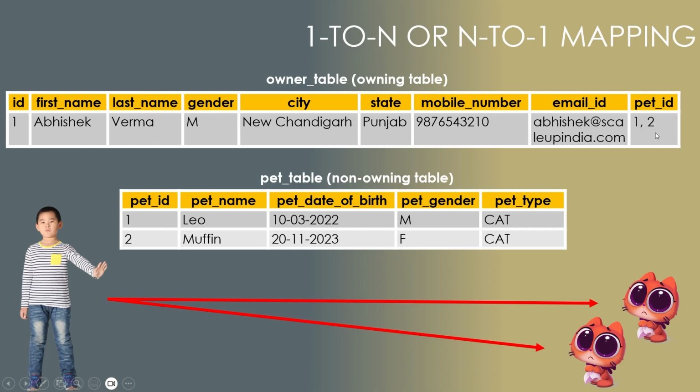Although it may look like everything is fine, because one owner is having multiple pets, here we have given a kind of list. But saving this kind of data in tables is a little difficult, because it's not a good practice. What will you say is the data type for this particular column? We can't say it is integer, because integers don't have a comma in between. There are basically two integers. So this is not a good way of representation, and hence we will say this is a wrong way.